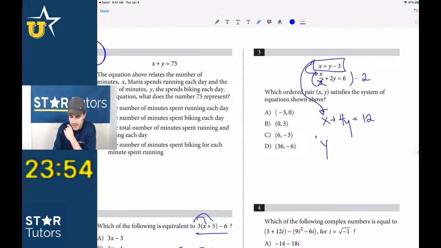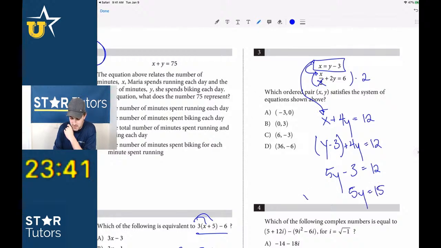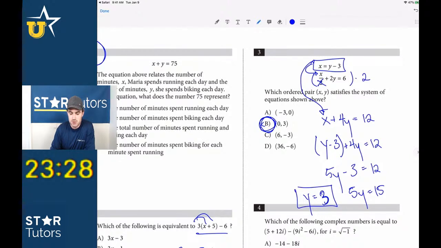And then you just substitute in this for x. So we get y minus 3, plus 4y is equal to 12. 5y minus 3 is equal to 12. Add 3 on both sides. 5y is equal to 15. So y should be equal to 3. And what you guys will notice is that there's only one answer choice here that has y equal to 3. So we don't even have to go back and plug that in for x. The answer must be B because we solved for y.